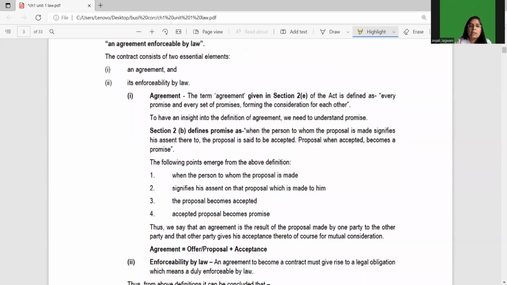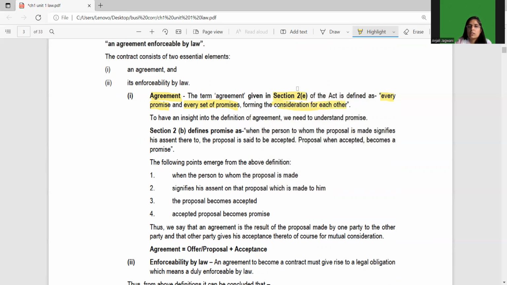Now, what does this agreement mean? Let us first see. Agreement is given in section 2E. As I said, the section will be 2, and the subsection will change for each definition. Agreement, defined under section 2 subsection E of the Act, is every promise and every set of promises forming the consideration for each other. So it could be one promise, or every set of promises. There could be different promises coming together and forming the consideration for each other.